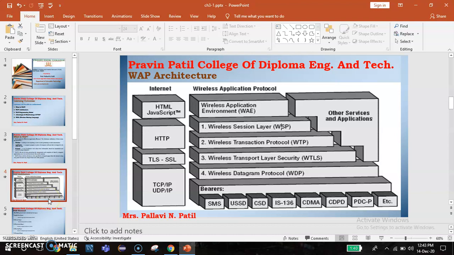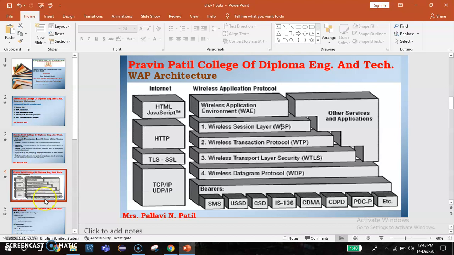The next is WAP architecture, that is Wireless Application Protocol architecture. It provides a scalable and extensible environment for application development for mobile. This is achieved using a layered design or protocol stack, using the layers of the OSI model. Each layer is accessible by the layers above as well as by other services and applications through a set of well-defined interfaces.